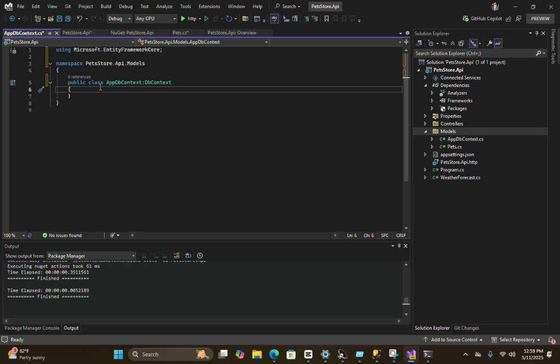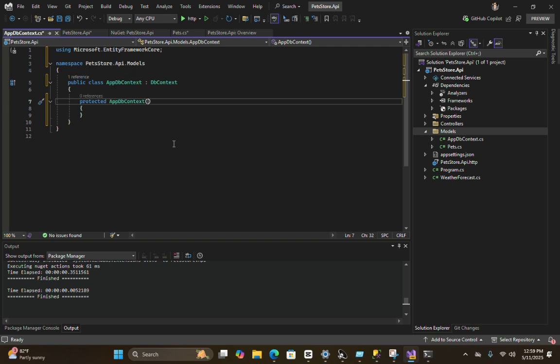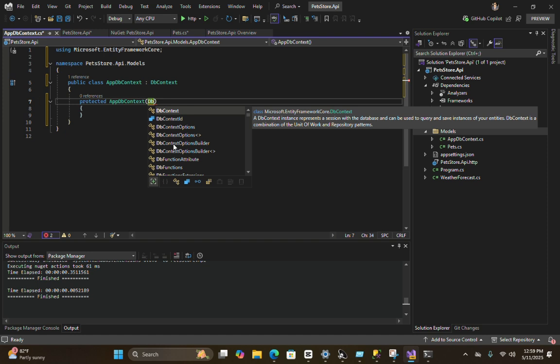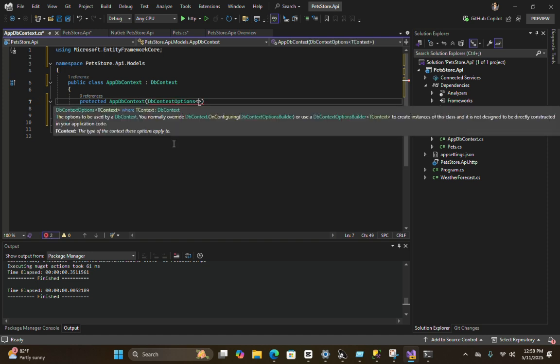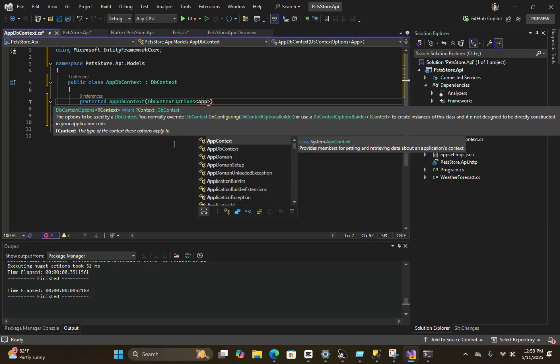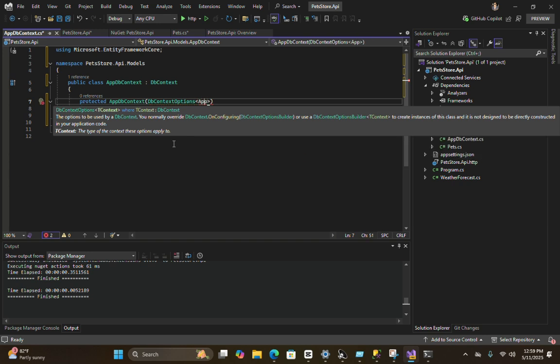So what we can do is generate the constructor, so we can pass a database connection string to this manager class. So let's generate the constructor. In this constructor I will need to pass the options, right? DbContextOptions of AppDbContext.